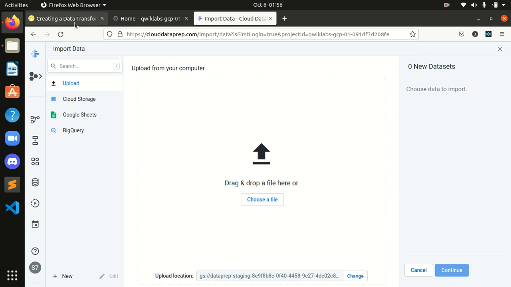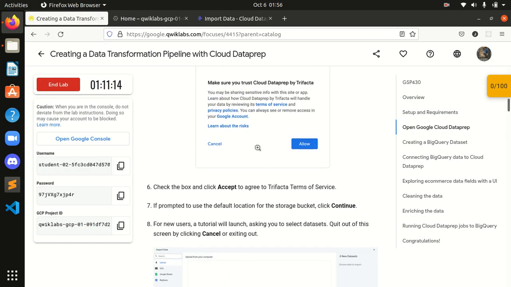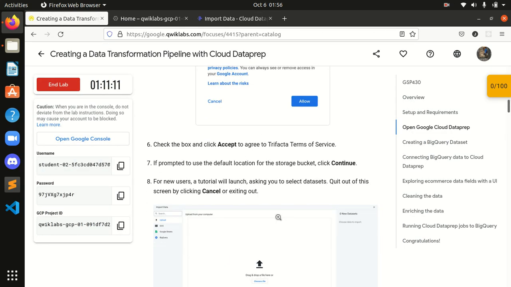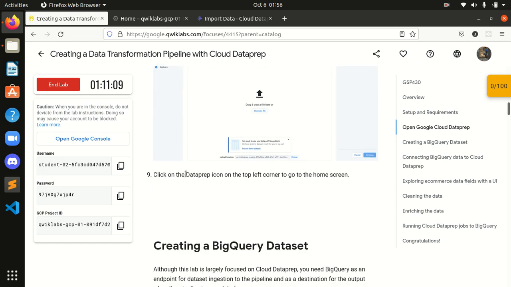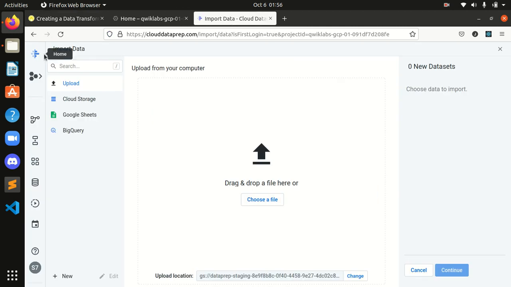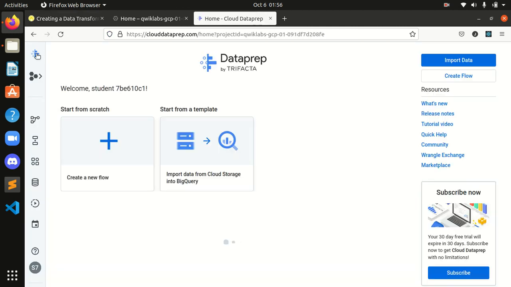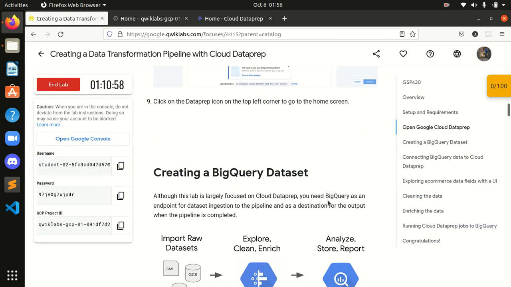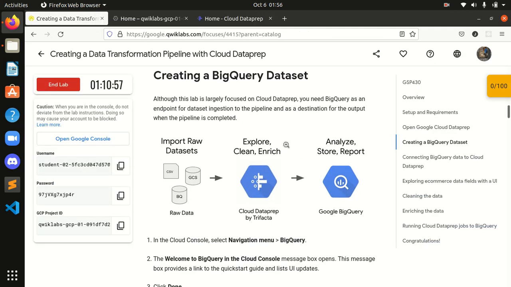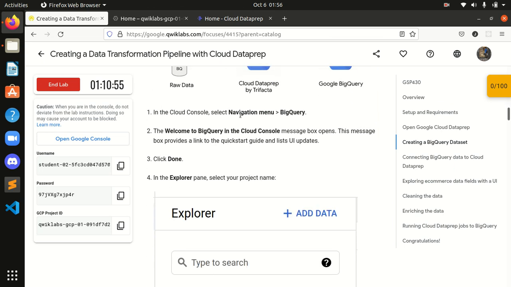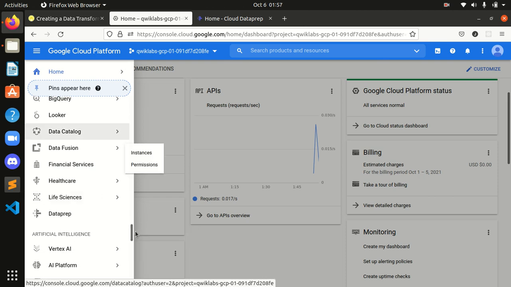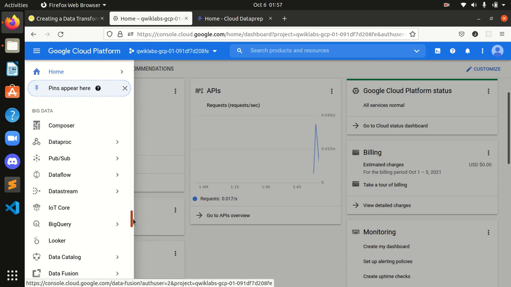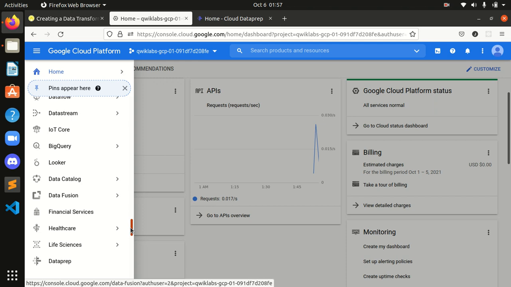So what after this? Now they said, click on the Dataprep icon in the top left corner to go to the home screen. So here it is, I will come to the home screen. This is the home screen of Dataprep. After that, creating a BigQuery dataset. In the Cloud Console, select navigation menu, BigQuery. So we will come over here in the first window, and from here I will select BigQuery.